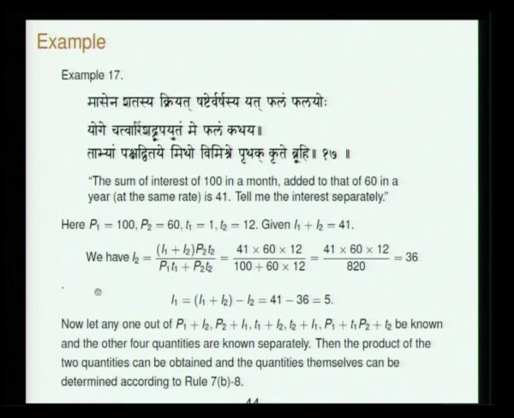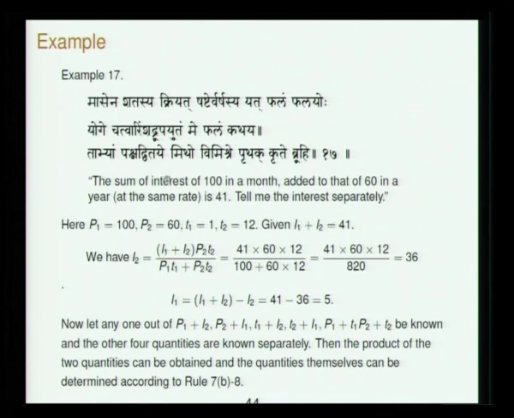For instance, he says, the sum of the interest of 100 in a month added to that of 60 in a year at the same rate is 41. So tell me the interest separately. Suppose P1 is given, P2 is there, T1 is 1, T2 is 12, and I1 plus I2 is given.